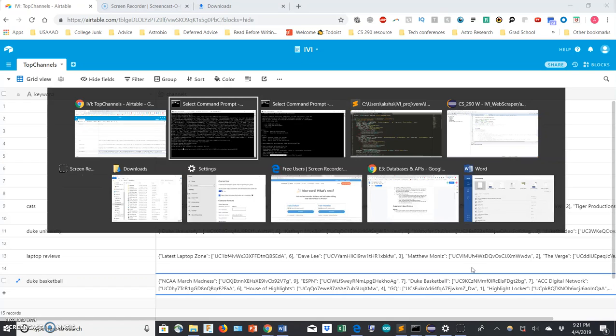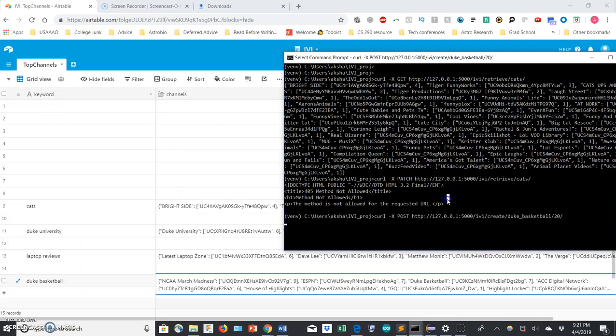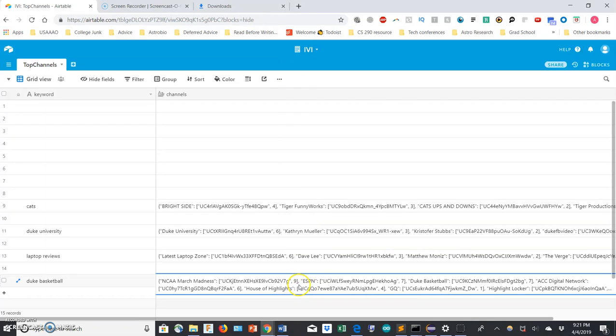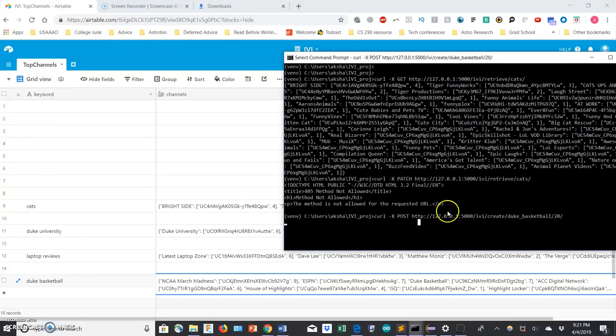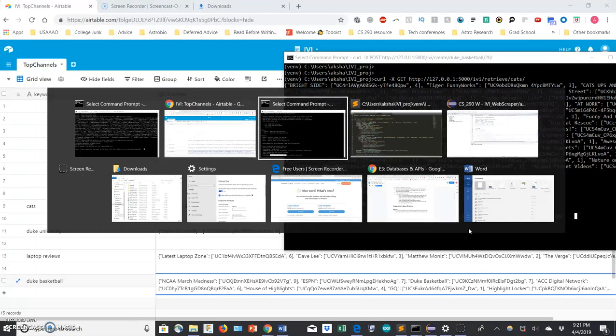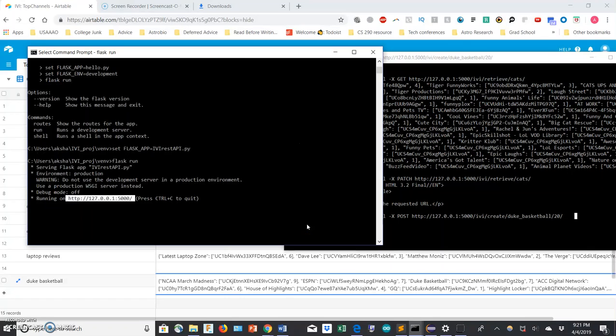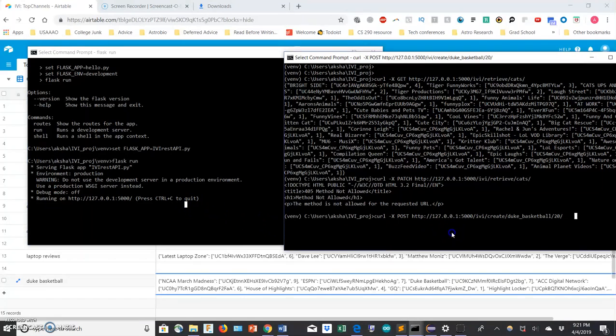So Duke basketball is in there. That's demonstrating that. And as you'll see, I don't know why it's not, it should return what's in the database here, the channels. It should return this over there. For some reason it's being very slow, so I don't know why that's going on. But we'll give it a second run. And again, I'm not sure why that's not happening either. So let's exit out of this just because we can. I don't want to do that anymore, and let's move on to another one.